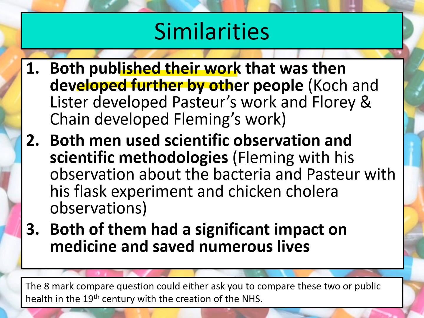For instance, if we think about Louis Pasteur, his work is obviously developed by Koch, who then proves that there's lots of different types of bacteria and actually finds the bacteria that's responsible for causing certain diseases, which then leads to the vaccines that Louis Pasteur comes up with. And if we think about Fleming, well, Florey and Chain are the ones that actually test it on animals, test it on people, and lead to it being mass produced. But obviously, none of that work would be possible without Fleming and Pasteur.